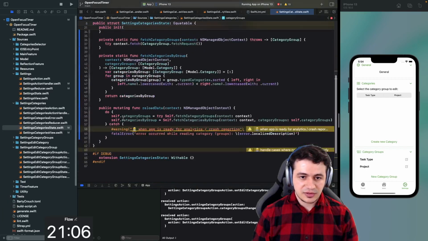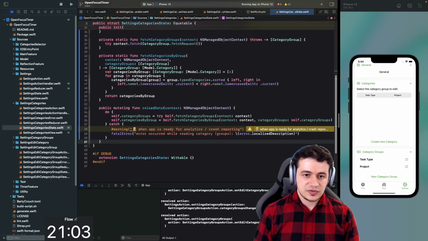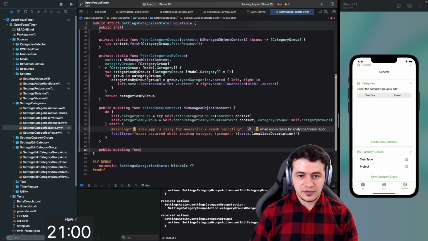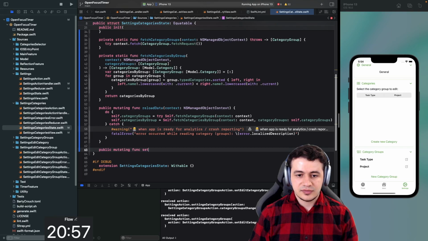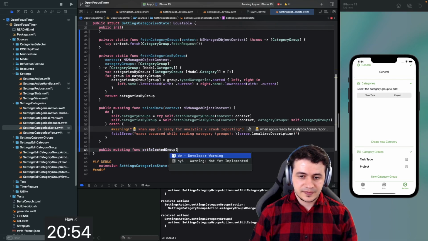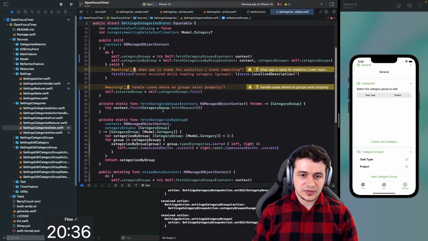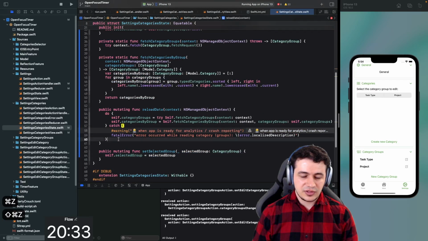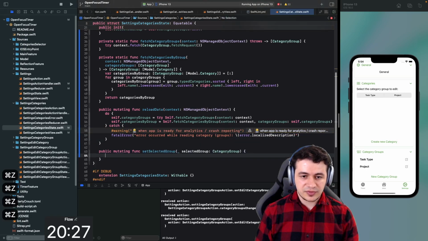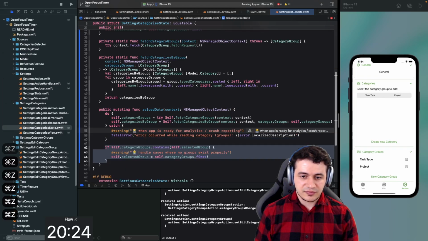Instead, we should just make an update method here, and just say public mutating func setSelectedGroup. Self.selectedGroup is selectedGroup. I'm not really happy about that because we need to still keep the logic here that we had before. Oh, you know what? Let me revert this all. I think we need to fix it differently. I think this was correct.